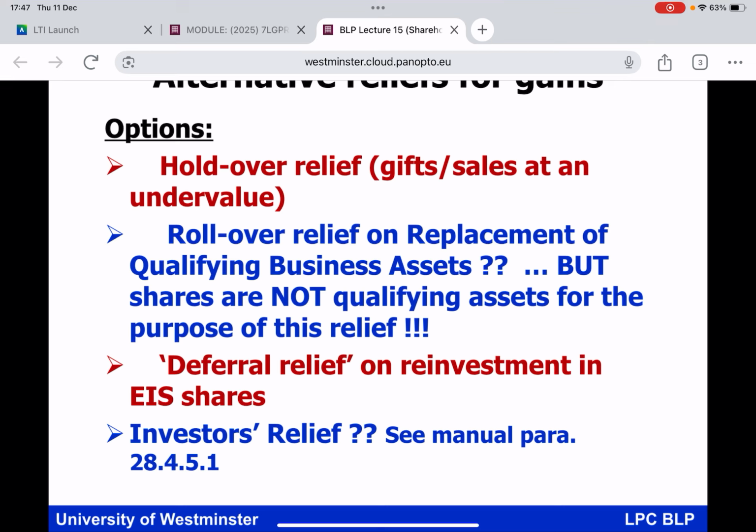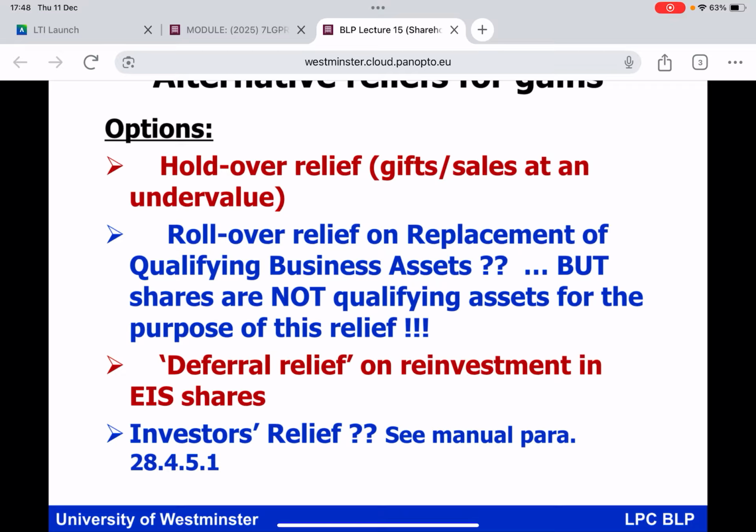Because going back to basic principles, a gift is still a disposal from the perspective of CGT. So I'll make a few comments to you very shortly about holdover relief, where you've got an individual shareholder making a gift of shares. But before we get there, everybody, look at the one highlighted now in blue. Rollover relief on replacement of qualifying business assets. That is not something we need to discuss at any great length today, but you may well recall, for example,